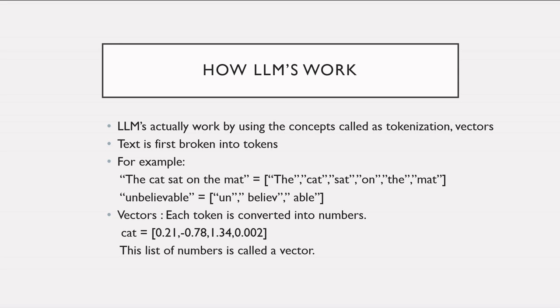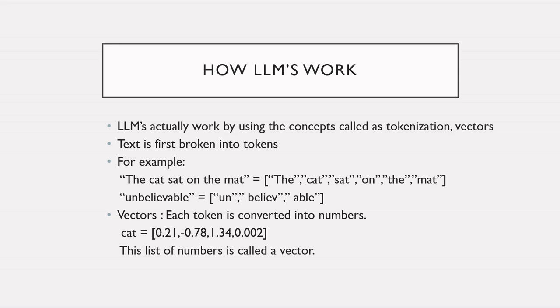Now, let us clarify the vector concept. Here, each token is converted into numbers. This is done because computers don't understand words. They understand numbers. For example, the token cat might become something like 0.21, 0.78, 1.34, 0.002, etc. You can say, this list of numbers is called a vector, and it's not random. It represents meaning in mathematical form. We also need to understand that the vectors for cat and dog will be closer to each other than the vectors for cat and car.